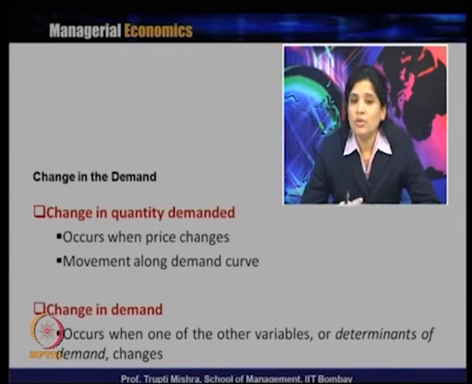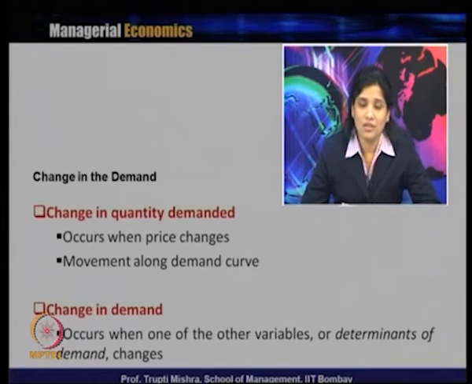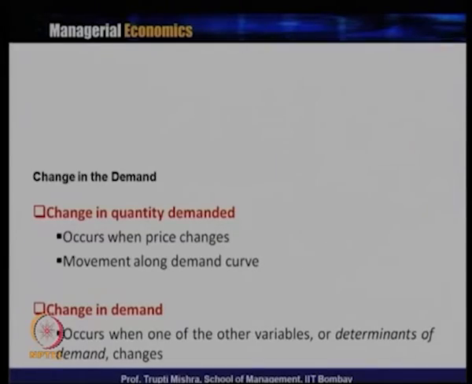If you look at these two, the first one is a change in the quantity demanded, because it is due to a change in the price, and the second one is a change in the demand because of all other factors changing. The basic difference between the two is that one we can represent along the demand curve, while in the second case we cannot reflect the changes due to other factors along the demand curve; the demand curve has to shift to the right or shift to the left.